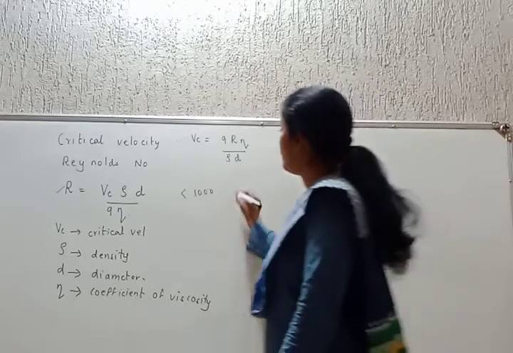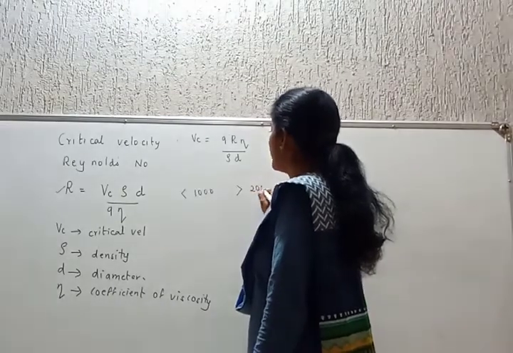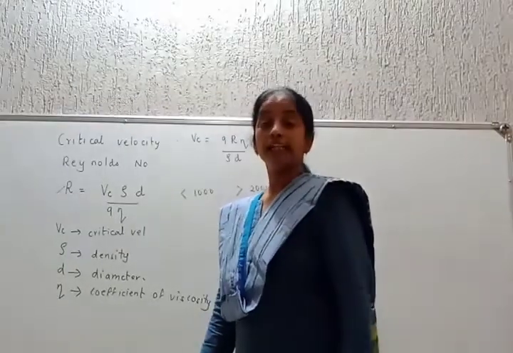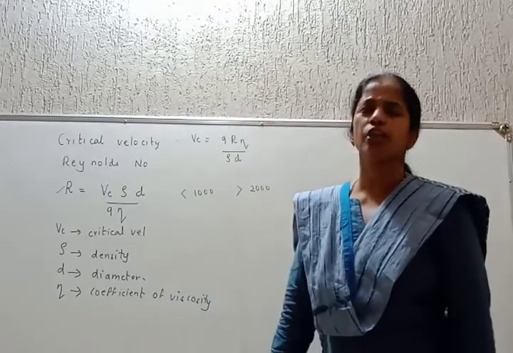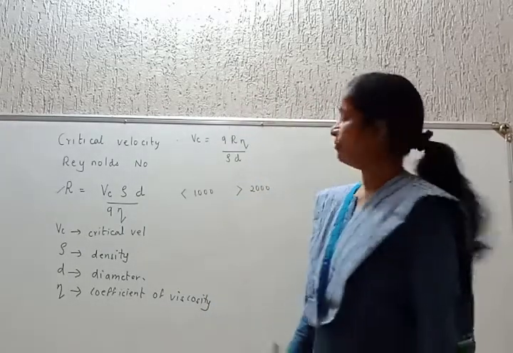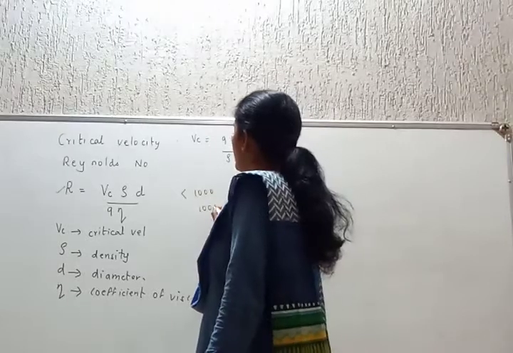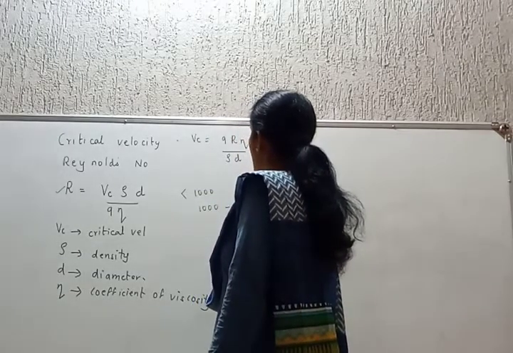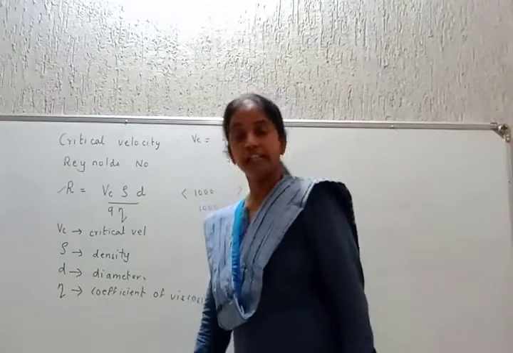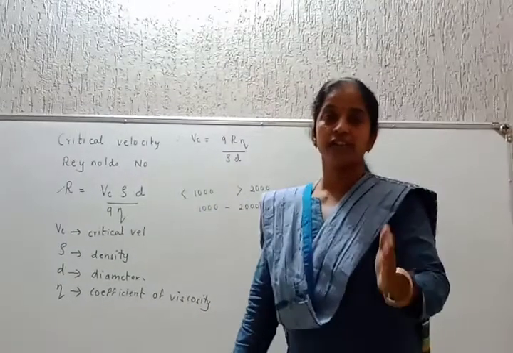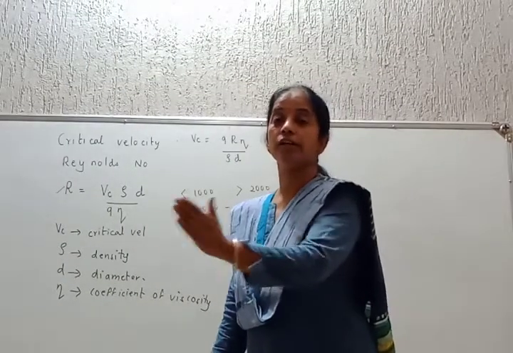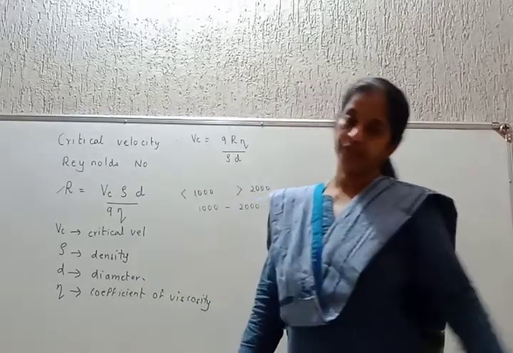If the Reynolds number is greater than 2000, then the flow is totally turbulent, violent. And if the Reynolds number ranges from 1000 to 2000, then the streamlined flow is slowly turning into turbulent flow. That's it.